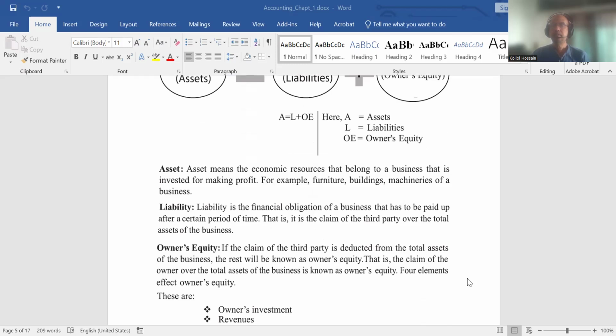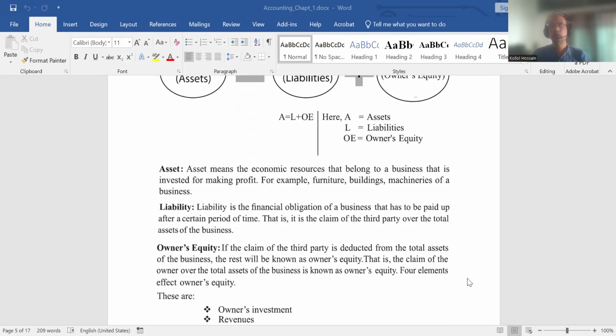That is, it is the claim of the third party over the total assets of the business. Owner's equity: if the claim of the third party is deducted from the total assets of the business, the rest will be known as the owner's equity. That is the claim of the owner over the total assets of the business.